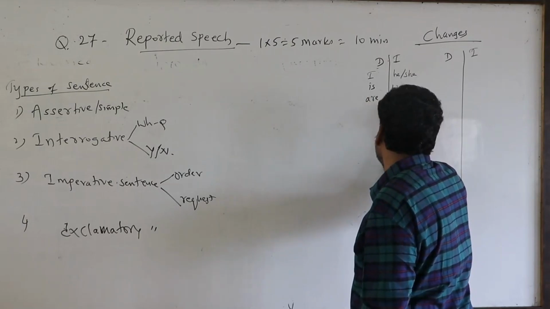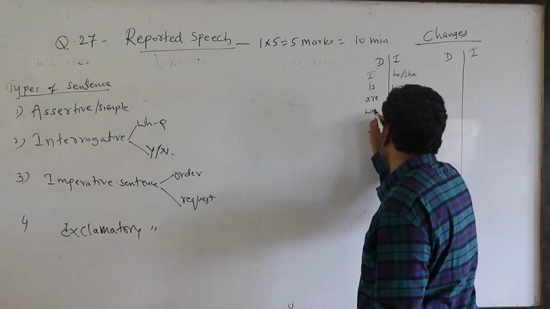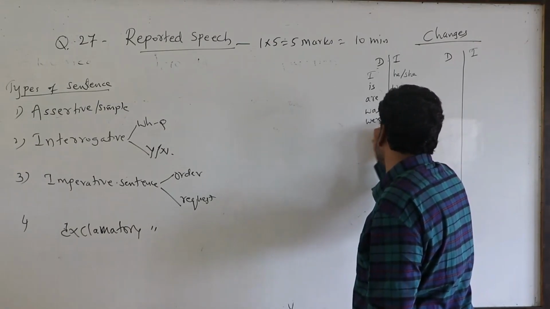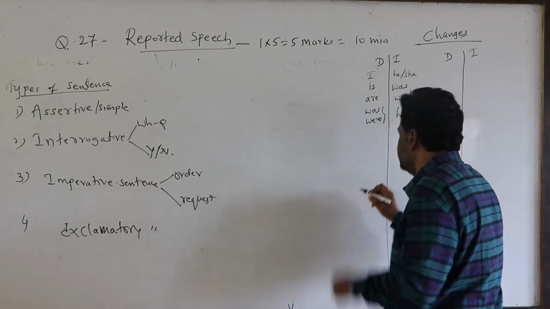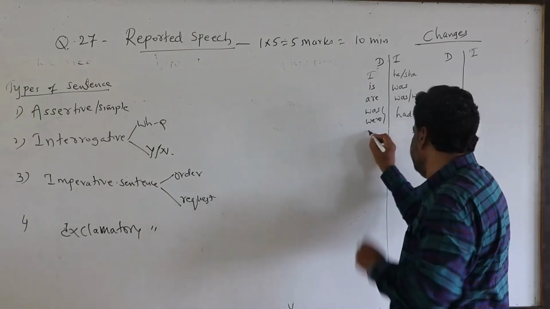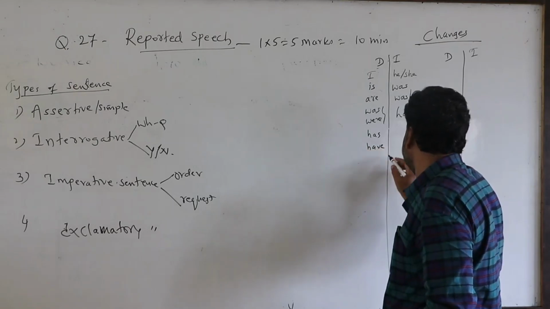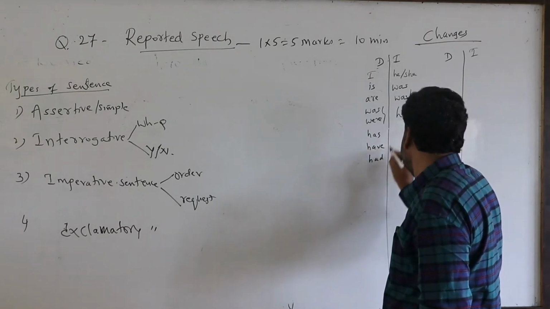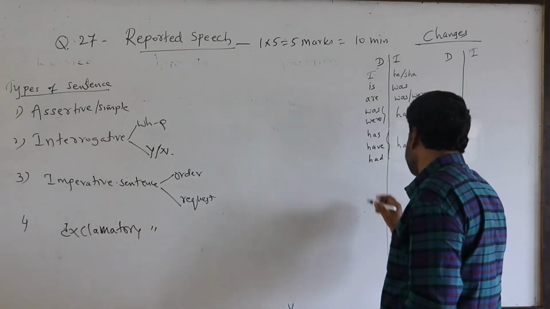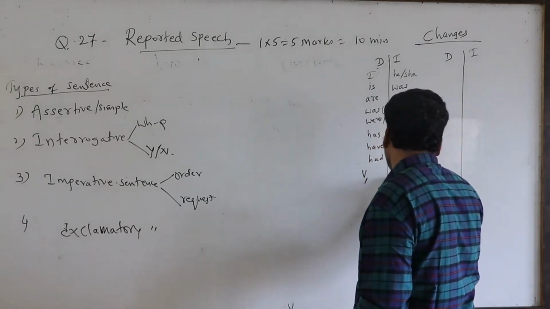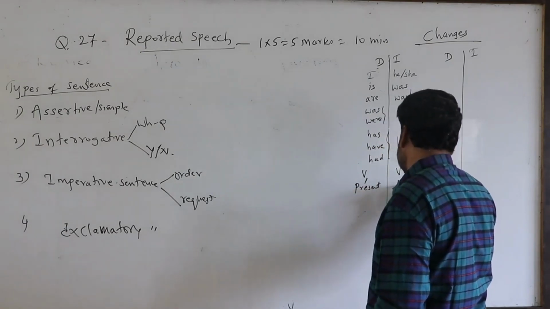Are will become, if it is singular, was; if it is plural, were. Then was and were become had been. Okay, so then has, have, and had become had, and then V1 will become V2, so that present tense will become past tense.